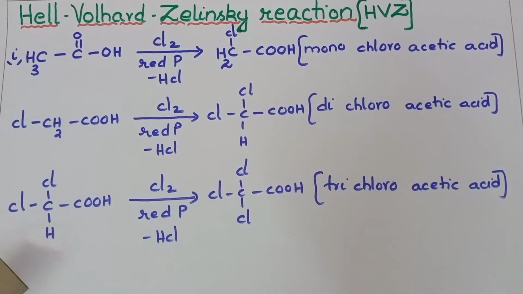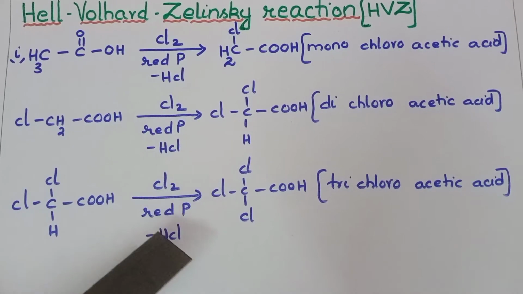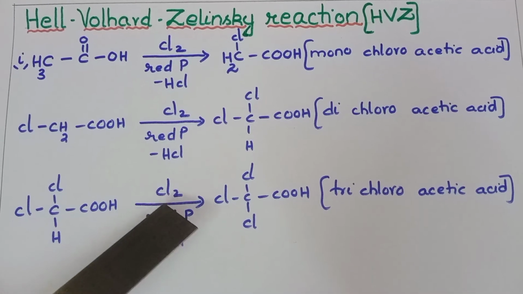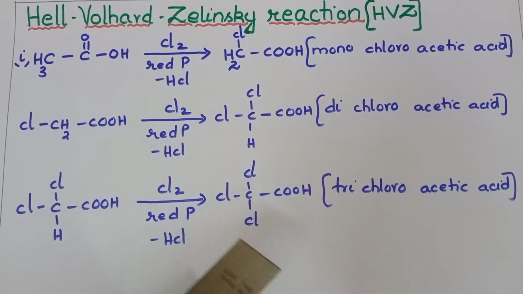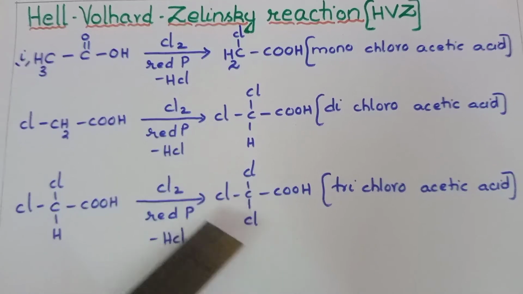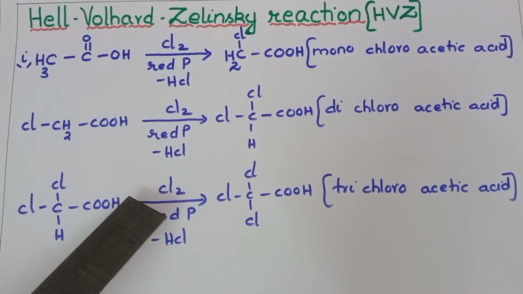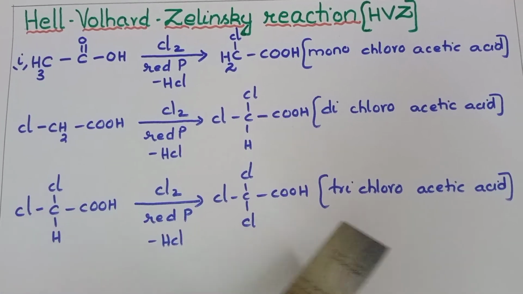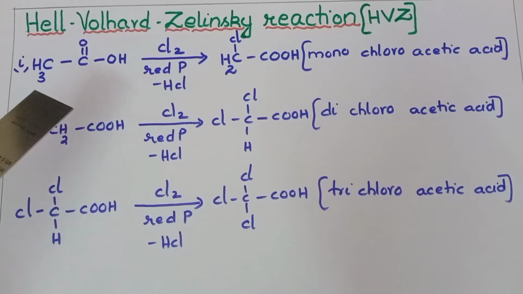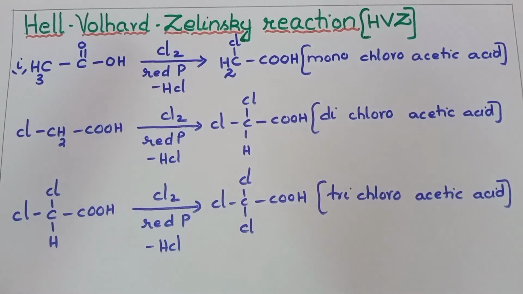Next, this dichloroacetic acid, again on treatment with chlorine in the presence of red phosphorus, the remaining alpha hydrogen and one of the chlorine atoms come out as HCl, and that hydrogen also is replaced by a chlorine atom. Finally, all the 3 alpha hydrogens are replaced by chlorine atoms, and we get the product trichloroacetic acid. Students, this is one of the examples under the HVZ reaction.